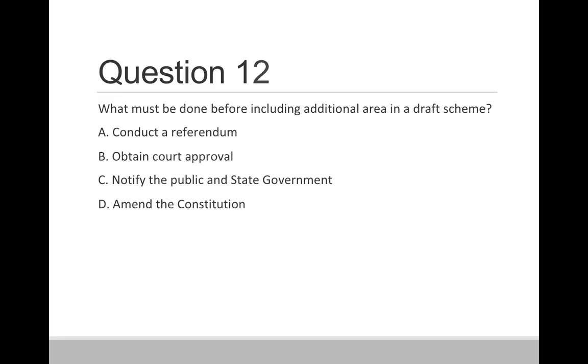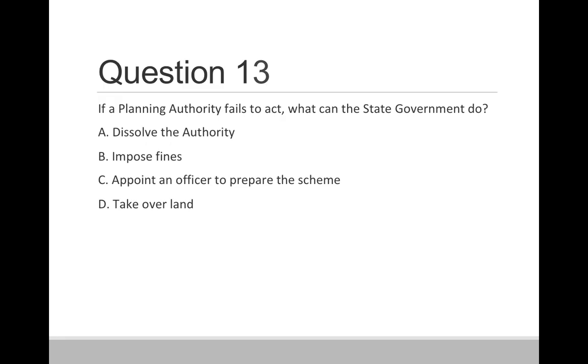Question 12. What must be done before including additional area in the draft scheme? Option A, conduct a referendum. Option B, obtain court approval. Option C, notify the public and state government. And option D, amend the constitution. So the correct answer is option C, notify the public and state government. Question 13. If a planning authority fails to act, what can the state government do?